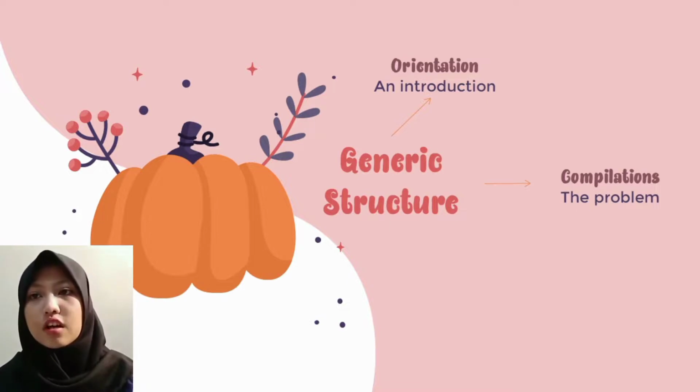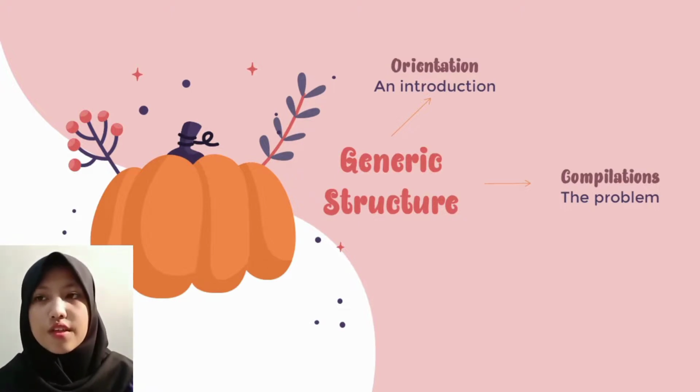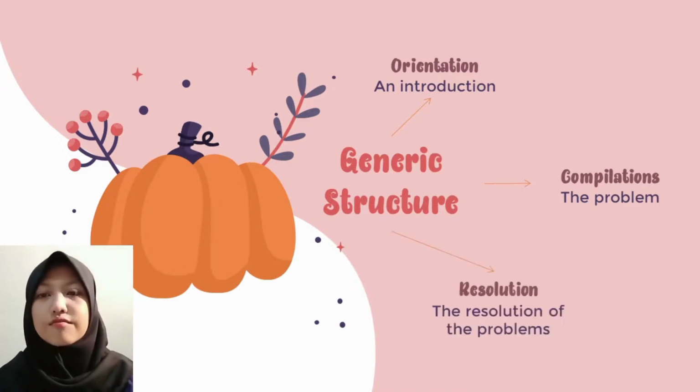Complications usually consist of several paragraphs that tell the beginning of the problem to the culmination of the problem. In this section, the characterization of the characters, both the protagonists and the antagonists, have begun to appear.